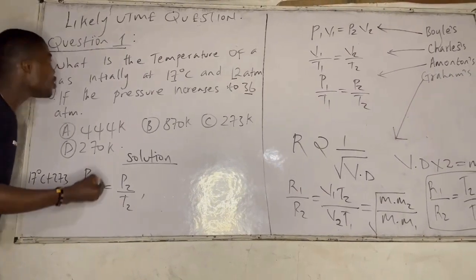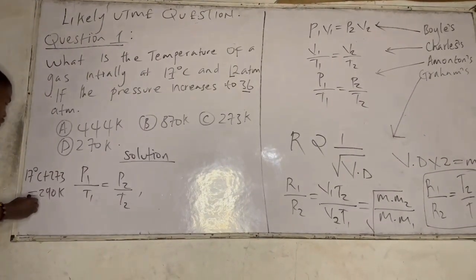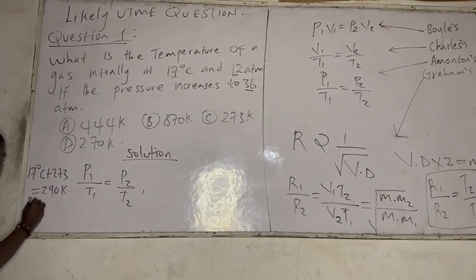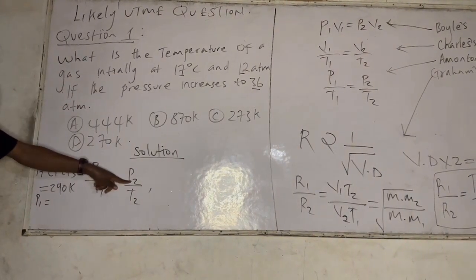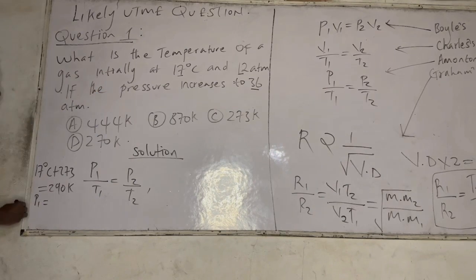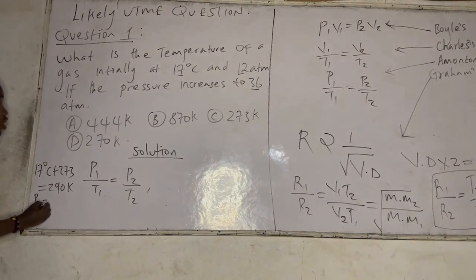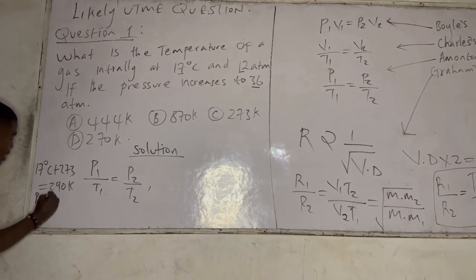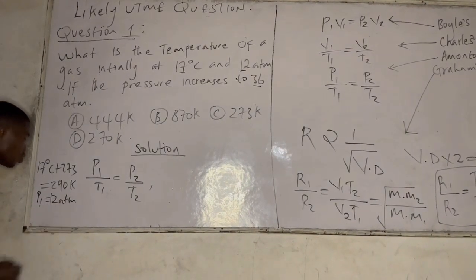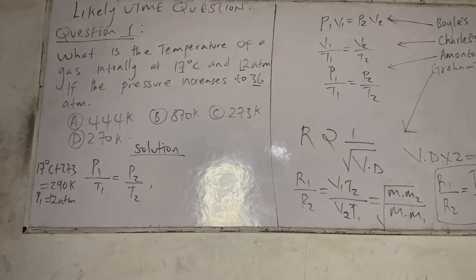So let's fix in our parameters. P1 is initial, P2 is final. P1 was 12 atm.